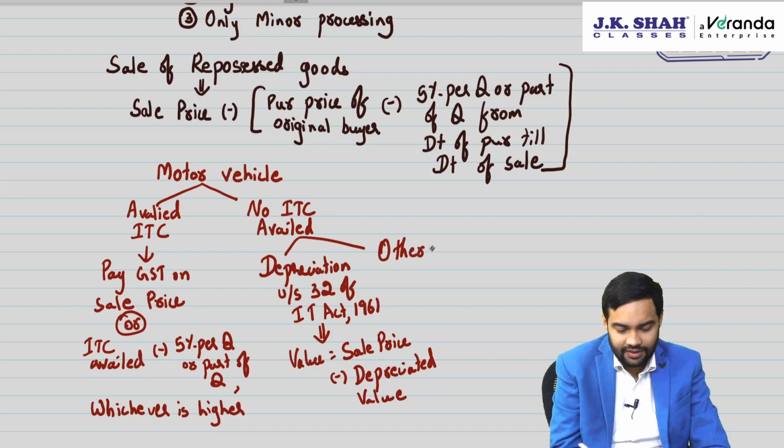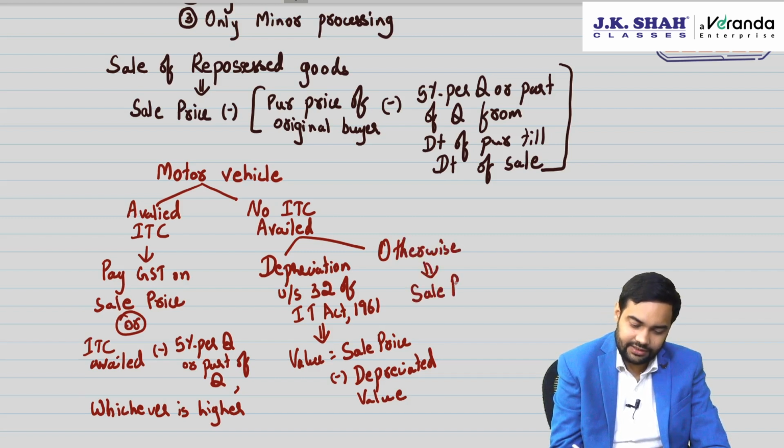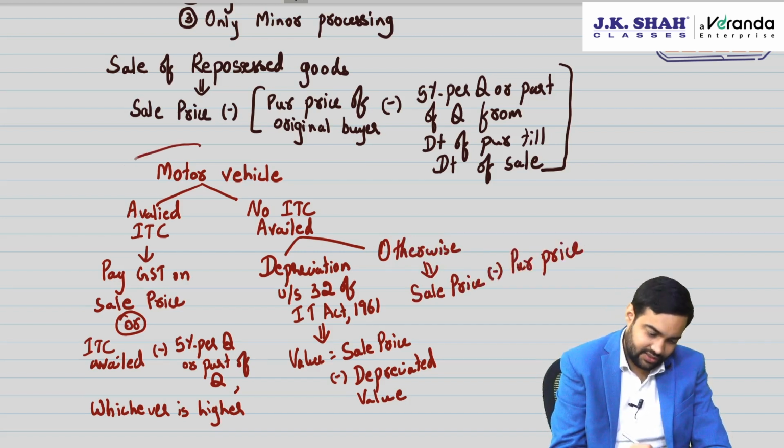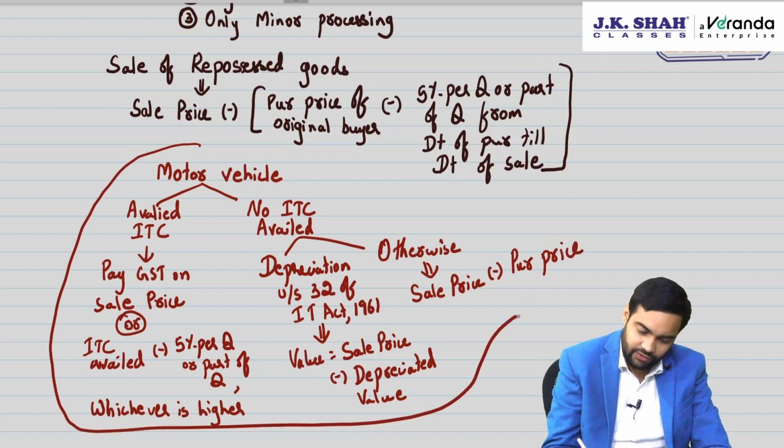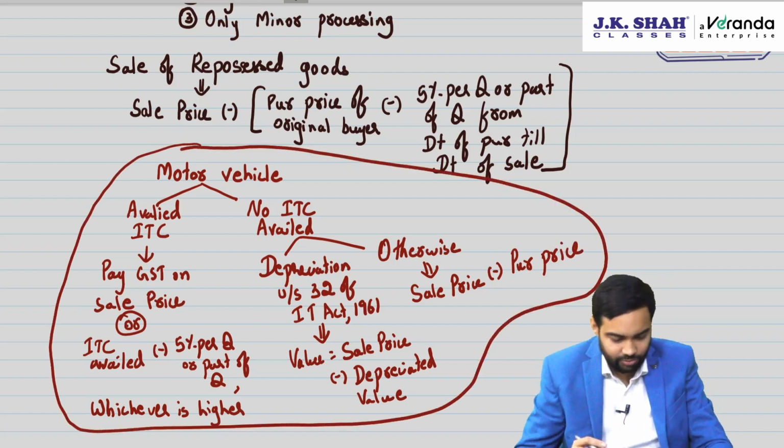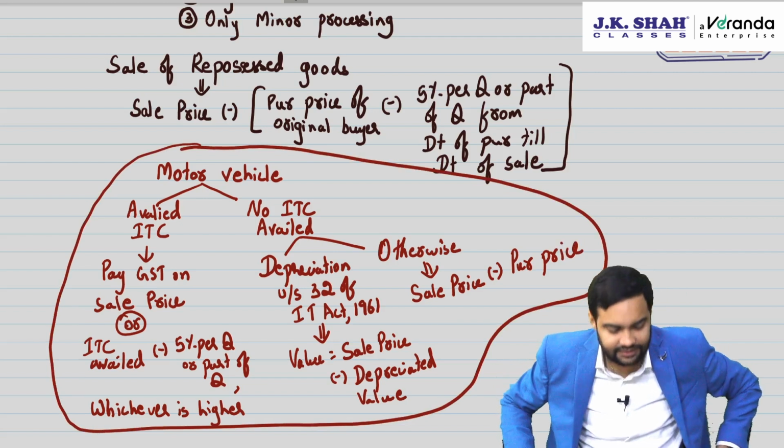Otherwise, if you have not claimed depreciation, then it will be sale price minus purchase price. So be careful of this. This comes from a rate notification, but institute has kept it in your module, so you should know this very well.